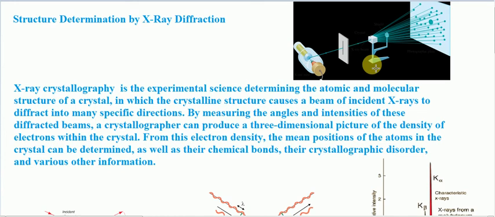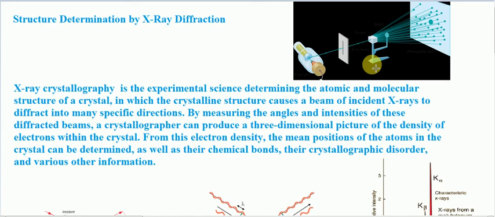That is why we prefer X-rays to study crystal structure, because the atomic arrangement inside the crystal can be treated as a three-dimensional grating with a spacing of the order of 2 to 3 angstrom. What is 1 angstrom? 1 angstrom is 10 to the power minus 10 meter. X-rays also belong to the same order of wavelength, in the angstrom range. So we use X-rays for crystal structure determination.